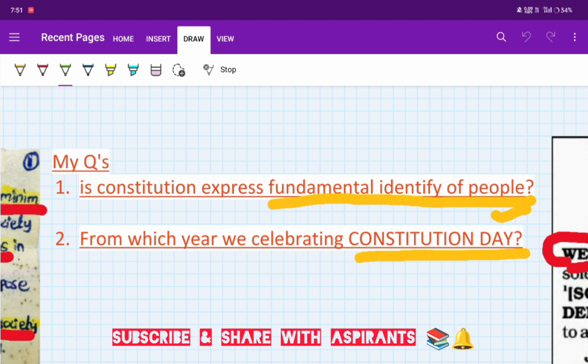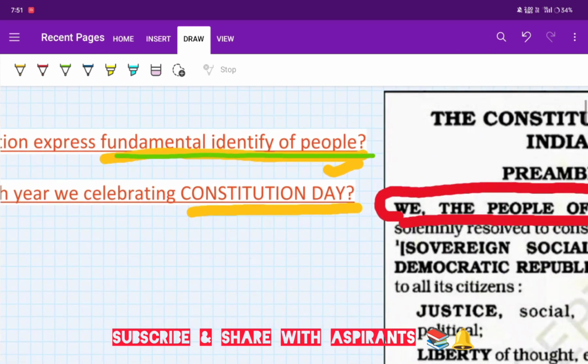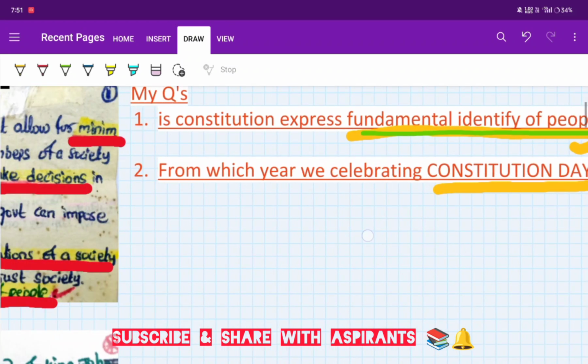So the first question is: does the constitution express the fundamental identity of the people? Yes, it expresses the fundamental identity of the people. I already said about this, and you can see in the preamble also, where it says we the people of India. That's why it expresses the fundamental identity of the people.